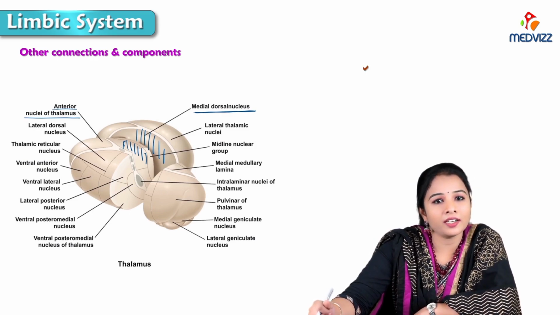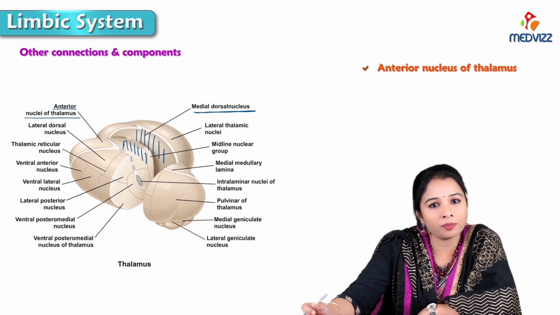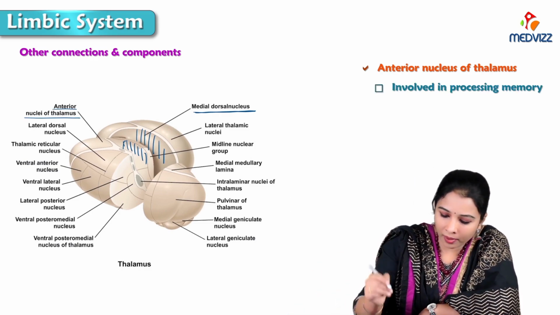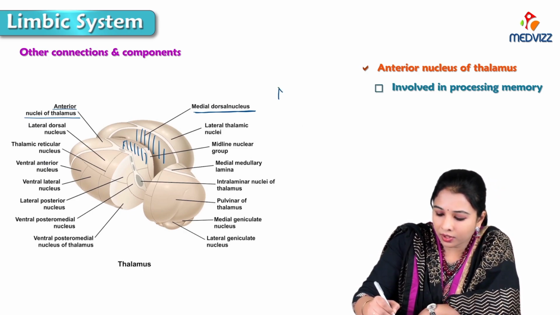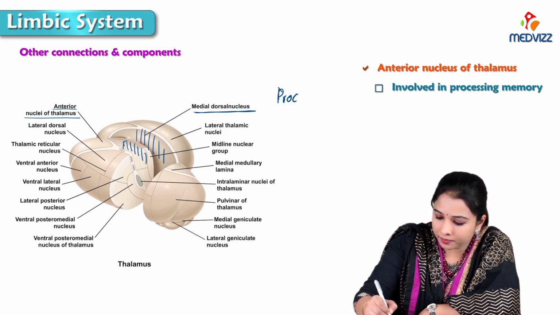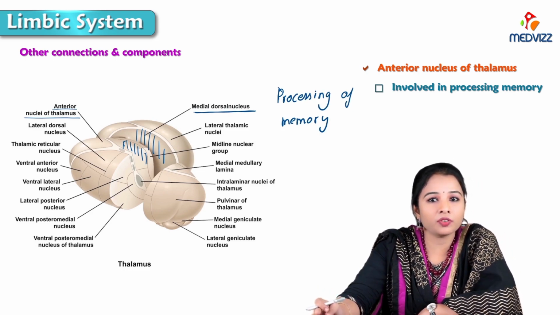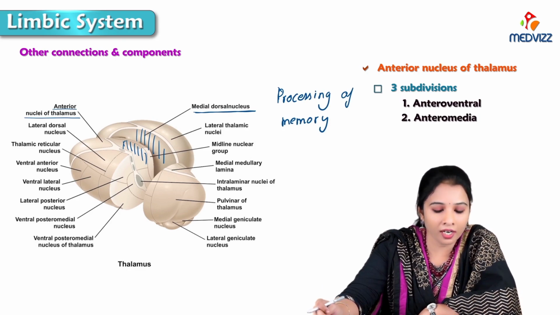Starting with the anterior nucleus of thalamus, which forms a part of the mammillothalamic tract, it is involved in the processing of memory. So remember, the anterior nucleus of thalamus is for the processing of memory. There are 3 subdivisions of the anterior part of the thalamus: the anteroventral, anteromedial, anterodorsal.